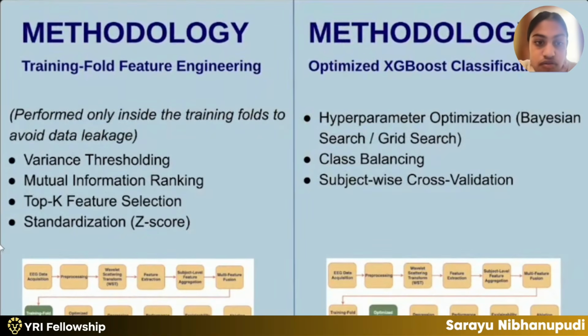And training fold feature engineering, the seventh step. This is usually performed only inside the training folds to avoid data leakage. It includes variance thresholding, mutual information ranking, top-K feature selection, and Z-score standardization. Then optimized XGBoost classification: we use hyperparameter optimization, like Bayesian search and grid search, class balancing, and subject-wise cross-validation.